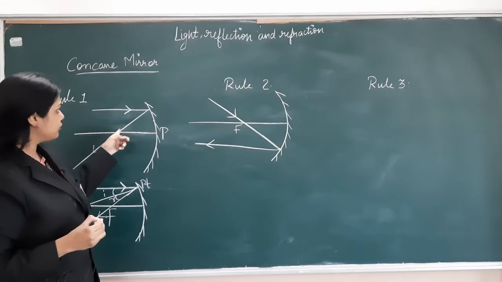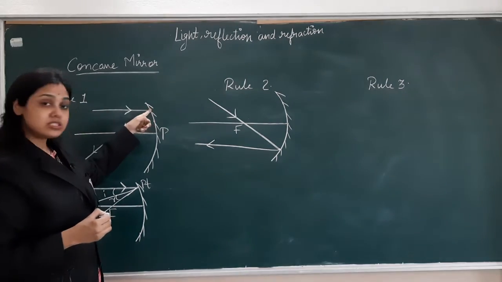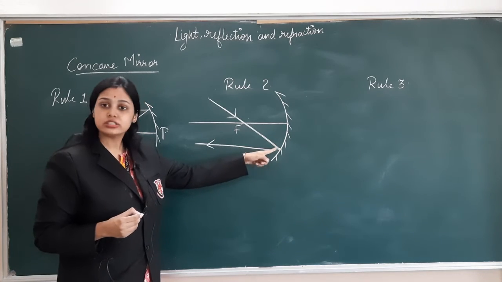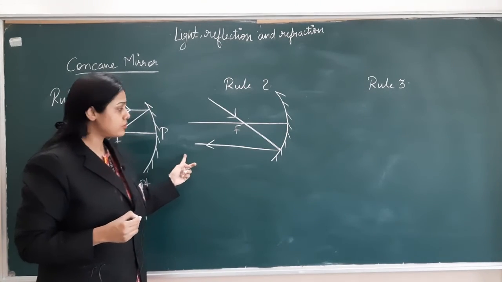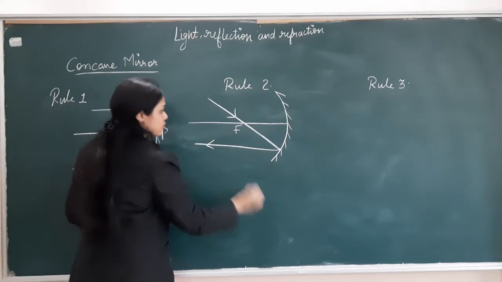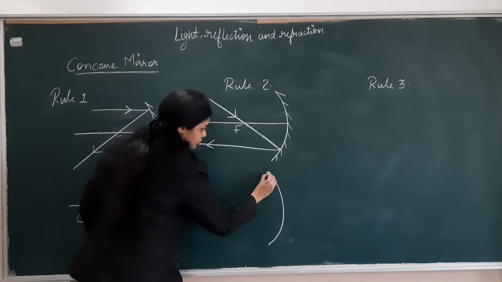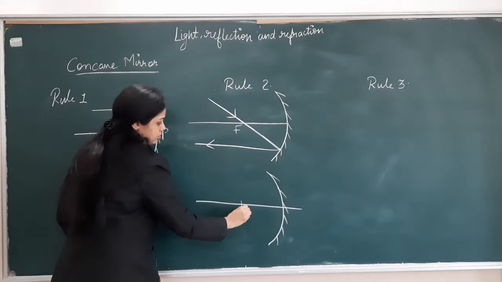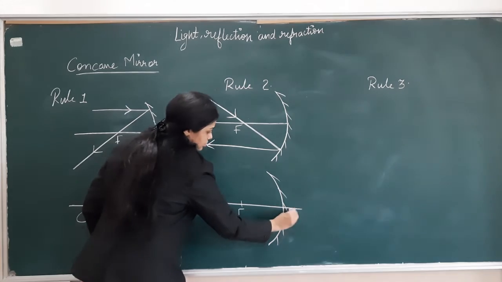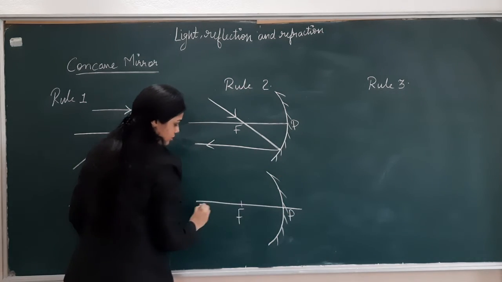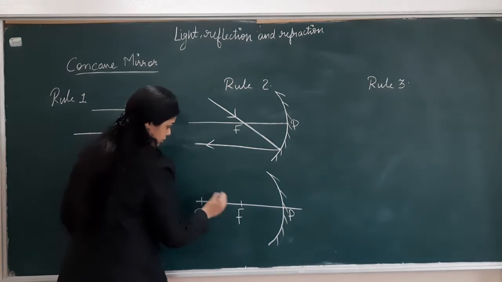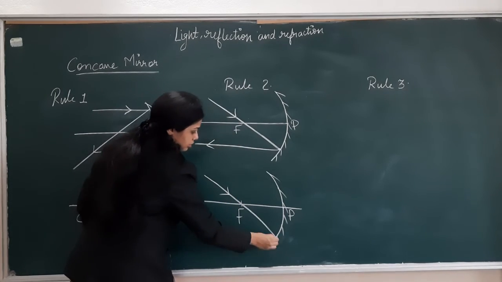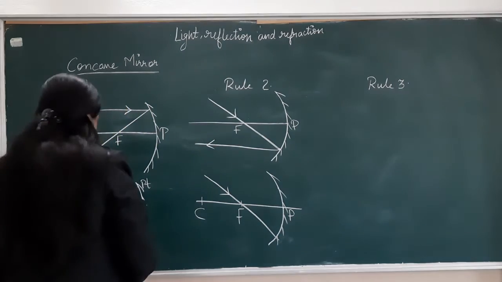Just the opposite: a ray parallel to the principal axis passes through the focus, so a ray passing through the focus will become parallel to the principal axis. In this also we can see why. This is the focus, this is the pole, this is the center of curvature. Now this is our light ray which is passing through the focus. At this point you have to draw